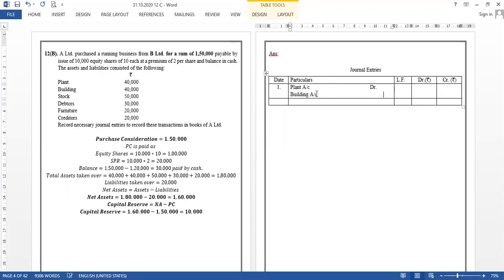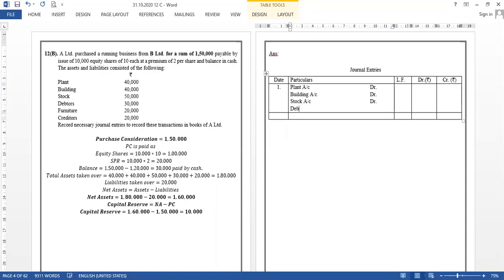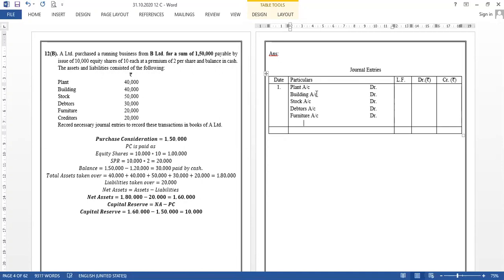You can't write sundry assets; if you write sundry assets, marks will be deducted. Stock account debit, debtors account debit, furniture account debit. And now what about liabilities? Creditors account, and to whom? The vendor is B Limited. Okay, this is the normal entry we always make.